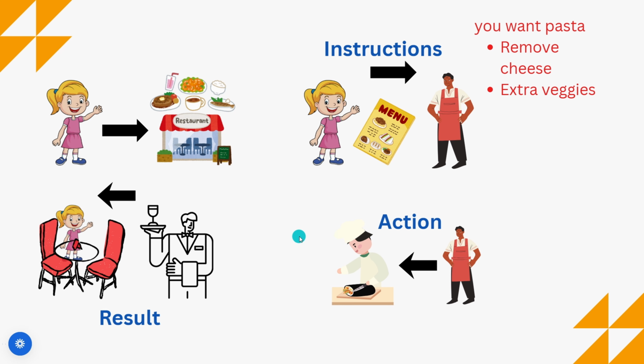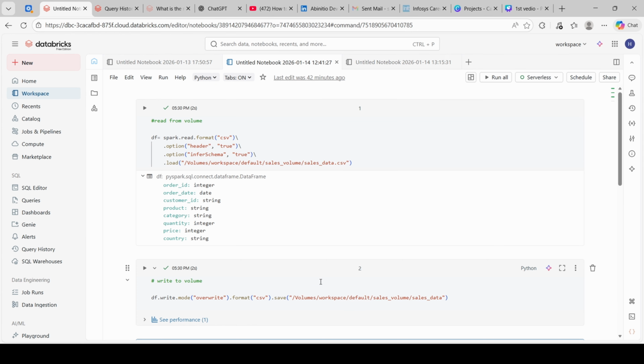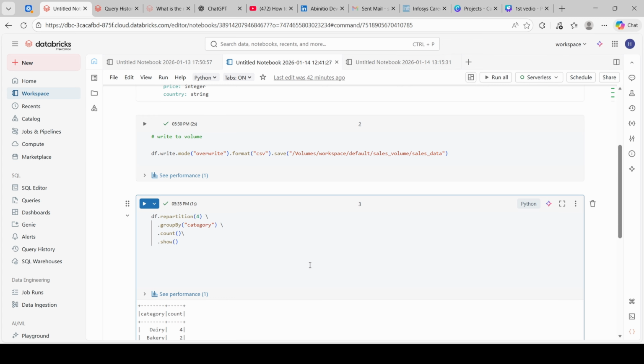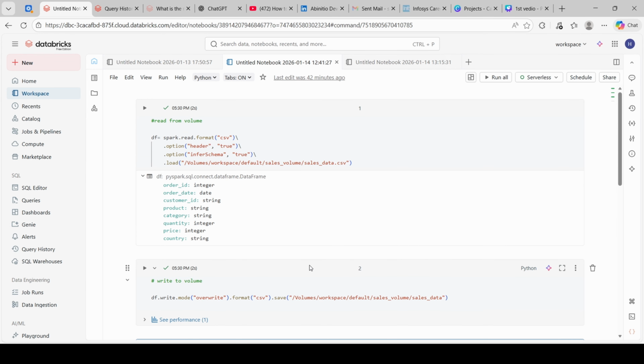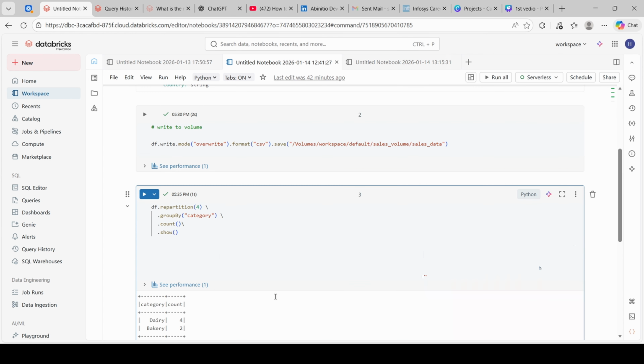Now I will explain it with a simple code. This Spark code looks simple, right? See, only this much code. It looks simple, but it covers file reading, writing, partition, transformation, and actions. Let's understand what really happened step by step. In this example, we are reading sales data from a CSV file, writing it back to the storage, and then performing some aggregations.